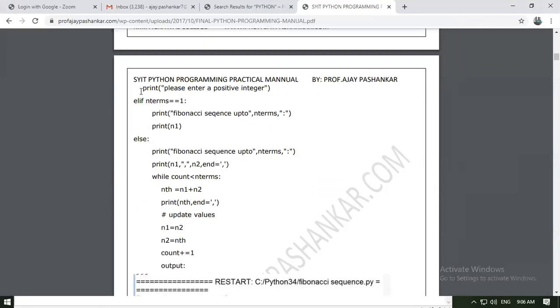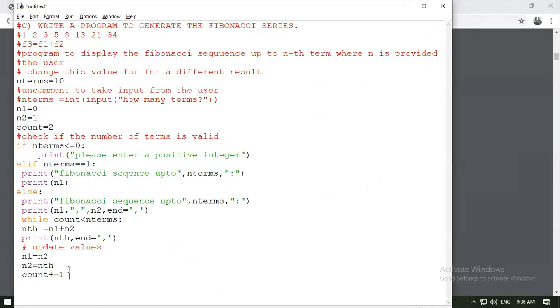It will generate lots of errors, especially in the indentation part. So precisely perform these practicals with proper indentation. The first condition is: if n terms is less than or equal to 0, print please enter a positive integer. Then we have elif n terms equal to 1, print Fibonacci sequence up to n terms, which is just n1. Else, print Fibonacci sequence up to n terms, ending with n1 and n2.